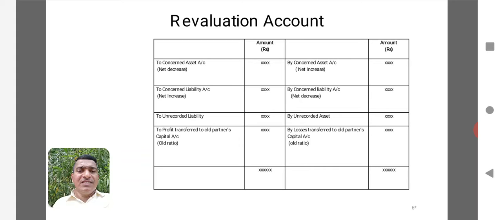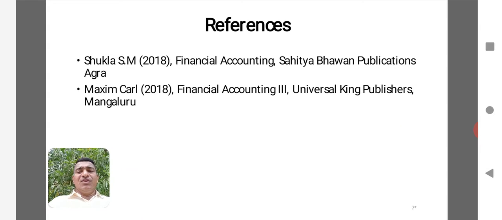Here there is a procedure: you have to derive the full value first, then divide it among the old partners in their old profit sharing ratio. So if there is a profit, it will be taken like revaluation account debtor to old partners' capital accounts. If there is a loss, it will be like old partners' capital accounts debtor to revaluation account, in the old profit sharing ratio. This is how we will prepare the revaluation account. This is the format of the revaluation account.